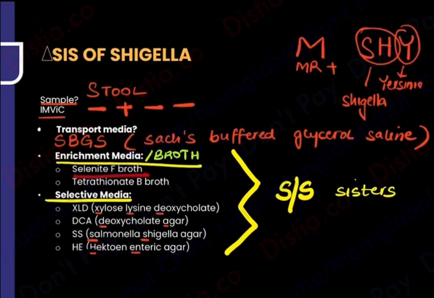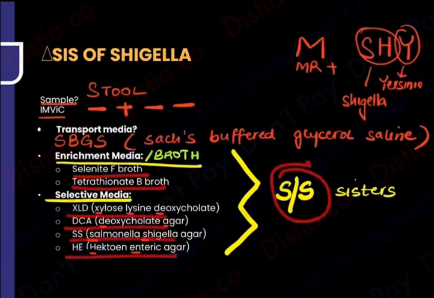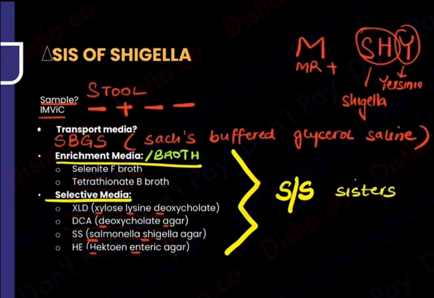So remember, selenite F broth and tetrathionate broth are for both. DCA, XLD, SS and HE, these are also going to be for both. Okay, this is sorted. I told you what is going to be the treatment. Most of the time it's going to be supportive. Yes, if that does not work, you take the help of antibiotics. So the entire family of Escherichiae is done. Now let's move on to the next family, and that is going